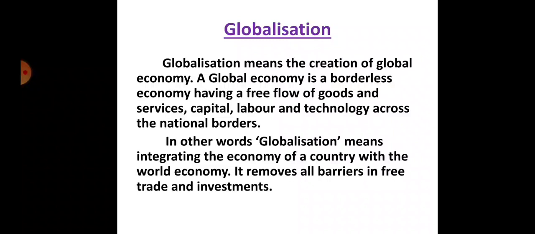Then transport facility is most important. Better transport facility reduces the cost of production and the cost of transport. It helps to make goods competitive in the global market. So if all these facilities are available, then globalization is possible.